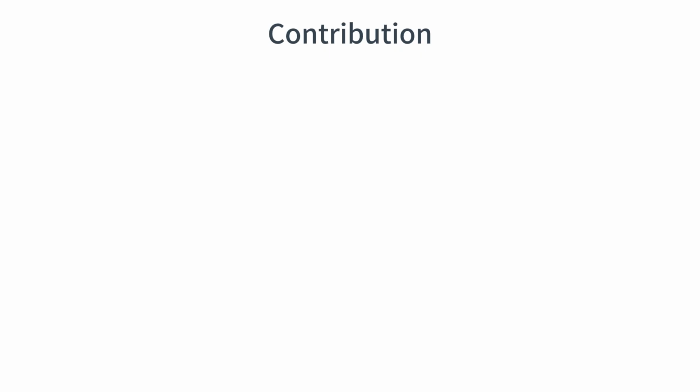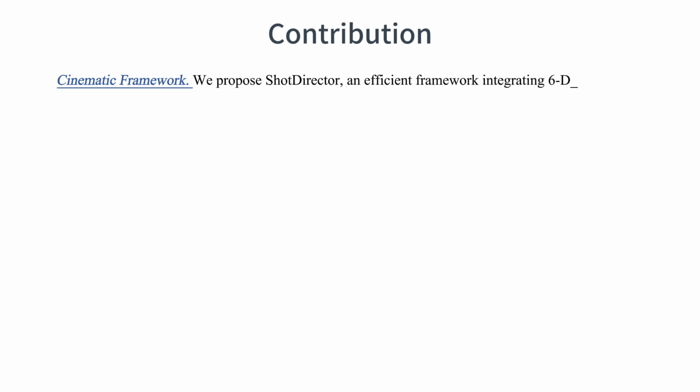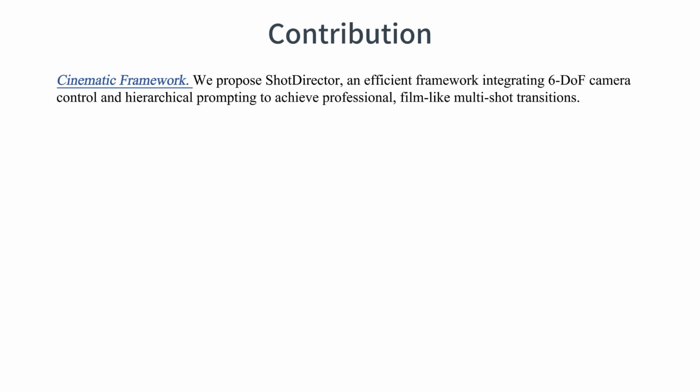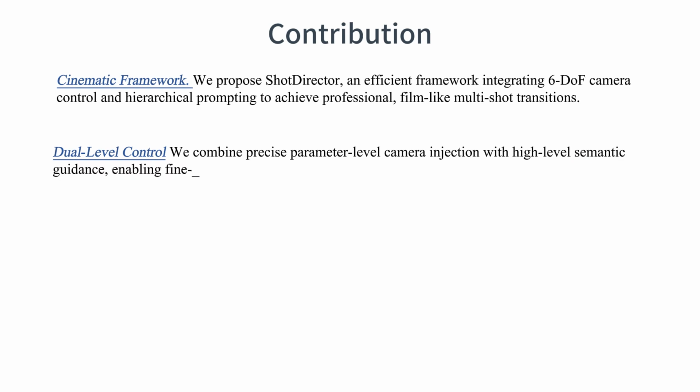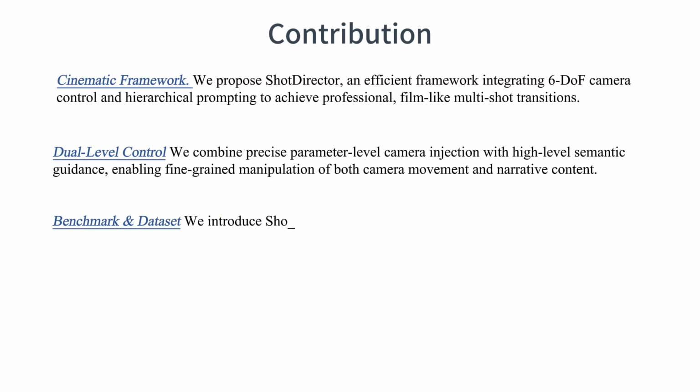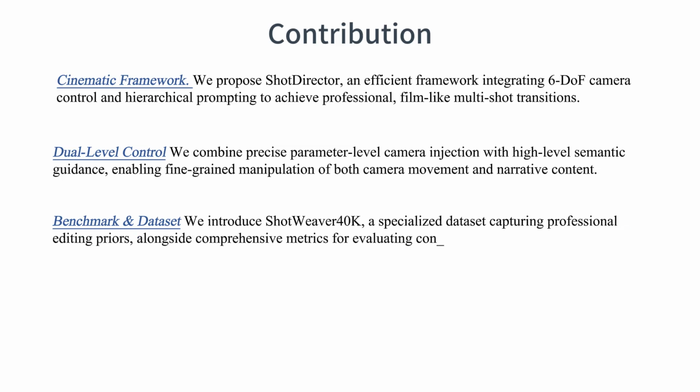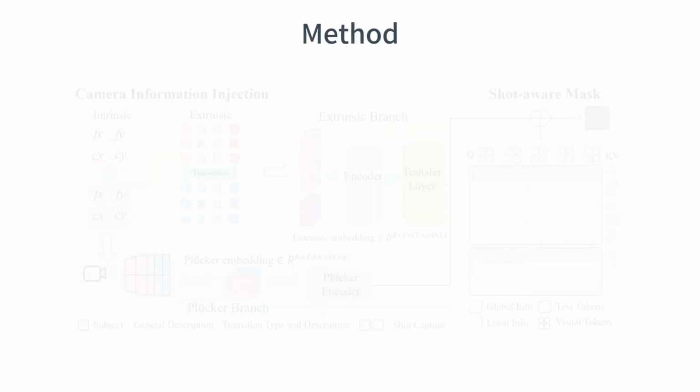Our main contribution can be summarized as: first, we propose ShotDirector, an efficient framework integrating 6-DoF camera control and hierarchical prompting to achieve professional, film-like multi-shot transitions. Second, we combine precise parameter-level camera injection with high-level semantic guidance, enabling fine-grained manipulation of both camera movement and narrative content. Third, we introduce ShotWeaver-40K, a specialized dataset capturing professional editing priors alongside comprehensive metrics for evaluating controllable multi-shot generation. Now let's move to the method.